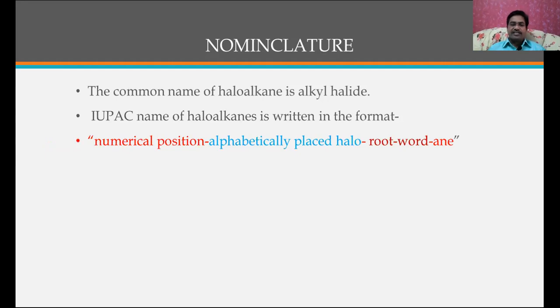See, for example, this is a compound. The common name is N-propyl chloride because this has 3 carbons. Therefore, the common name of this compound is normal propyl chloride. Whereas the IUPAC name, the numerical position is 1. The alphabetically placed halo here means chloro. The root word is prop, and then we add ane.